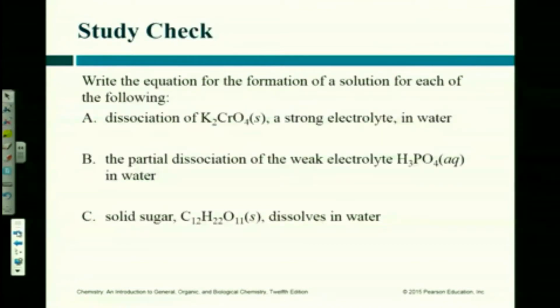Okay. These are a little bit harder. I want y'all to work on them for a minute. Write an equation for each one of these. The first one's a strong electrolyte, the second one's weak, and the last one is a non-electrolyte. So write an equation for each one of them. It's probably not even in your chart of polyatomic ions, but you should be able to figure out the charge on it.